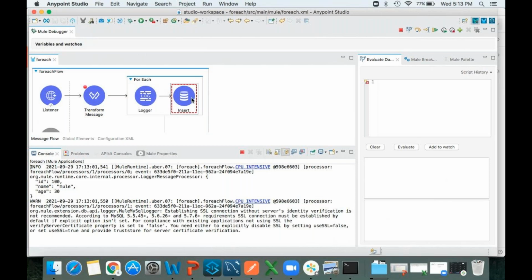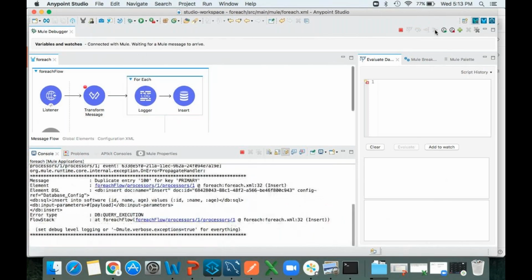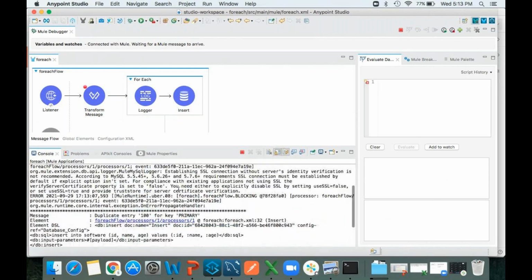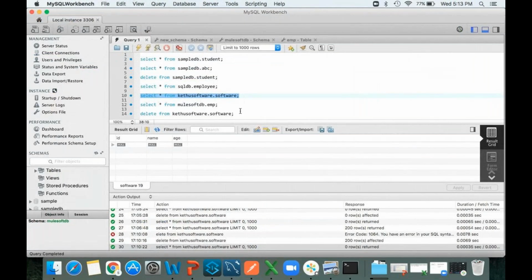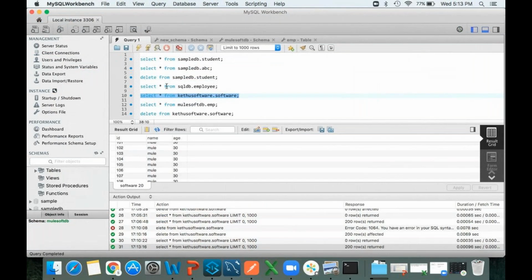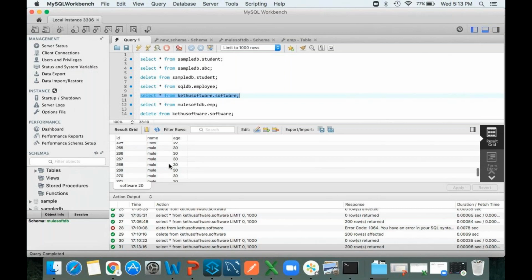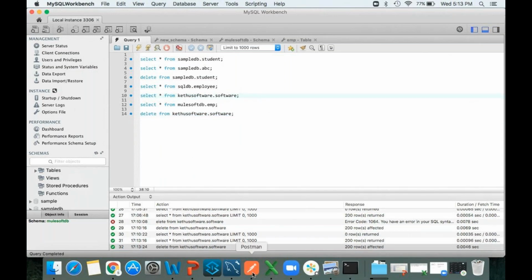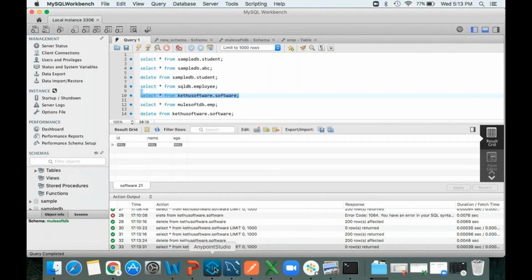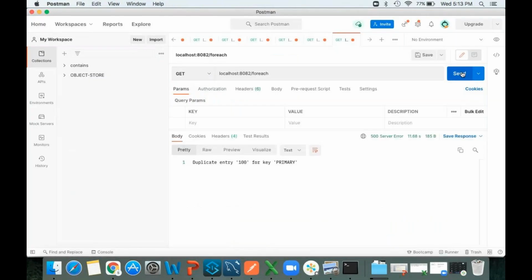See, somewhere it got failed. Okay, it came out. Oh my god, duplicate entry. Let me delete this. Okay, now empty, right? Again, I'll hit this and go.